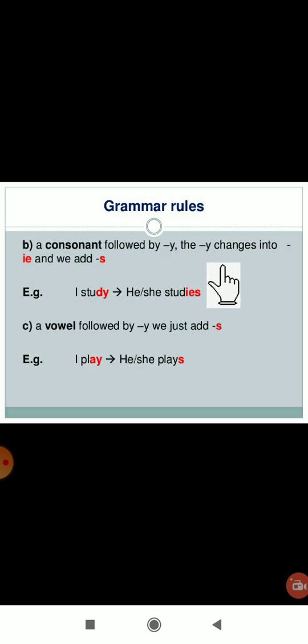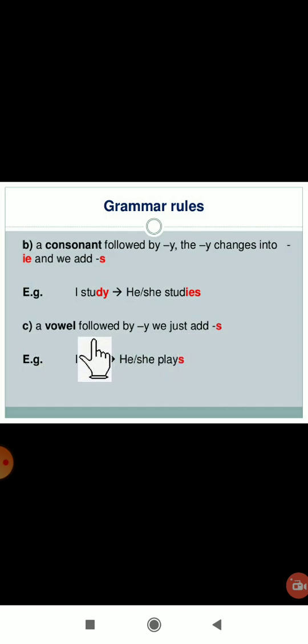So we have to drop that y and add ie, and we have to add s. Here, I study, S-T-U-D-Y. So it ends with the y, yes or no? But he, she is there. When he and she come, we have to drop that y and add ies. Even a vowel followed by y, we just add s.